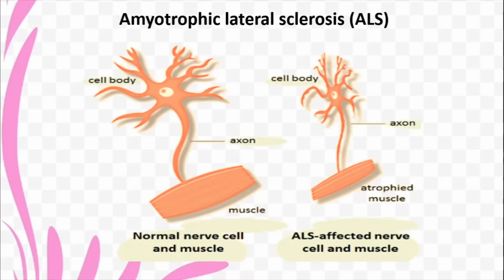That is, it starts diminishing, it starts shrinking. And as the muscle starts shrinking, you will see that the person's body also goes on shrinking. Gradually, you will see that you are unable to move your muscles. That is, you're unable to move your hands, your legs, you cannot walk.